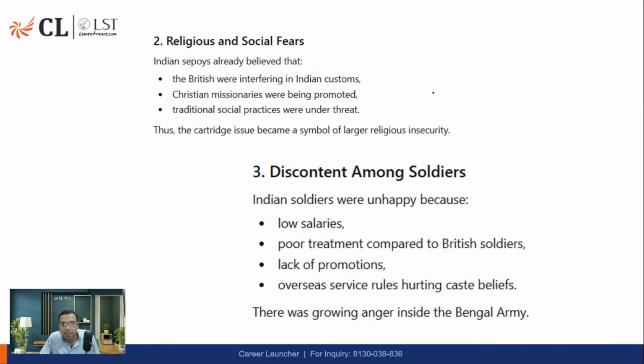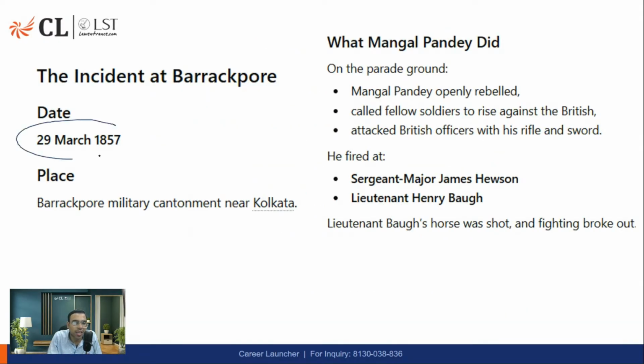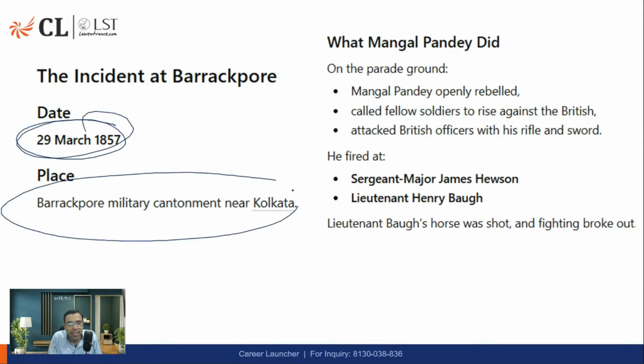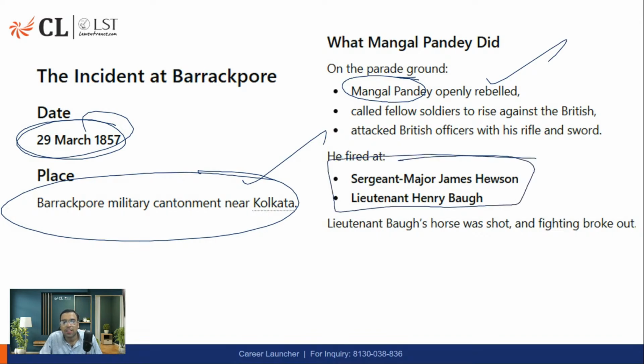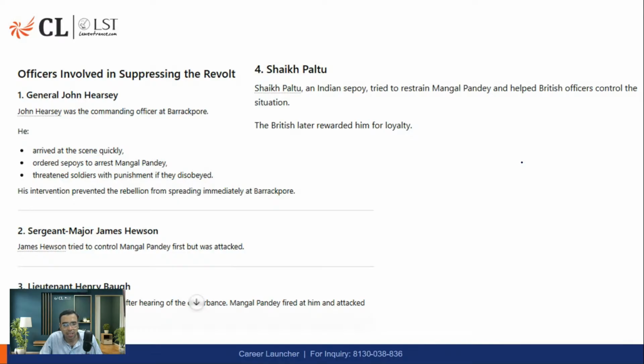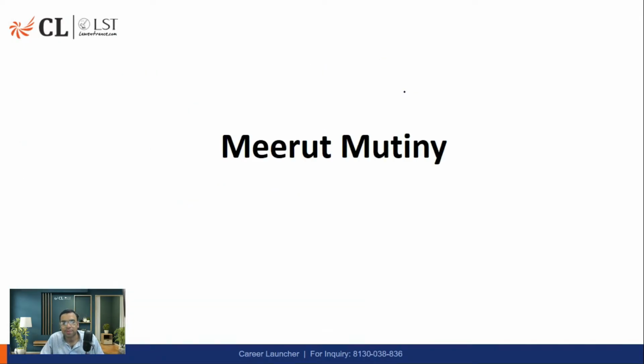So the revolt led in that Barrackpore region, and there are reasons we'll discuss in detail. The main reasons, we'll be talking about that. But the incident happened on 29th March 1857. The Barrackpore military cantonment near Kolkata, led by Mangal Pandey, openly rebelled. They started attacking the British, and these two officers were the ones who suppressed this, and later on Mangal Pandey was arrested and hanged. So that is what is taught in class 8, right? Yes, Ansha. So these were the British officers. Just have an idea, don't go into that much detail, but that is a rough idea I have given you.